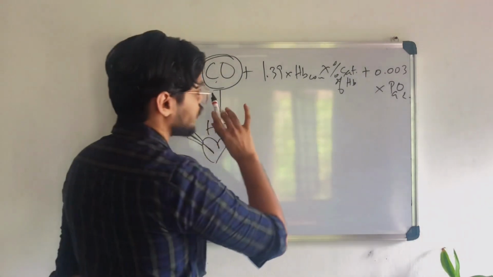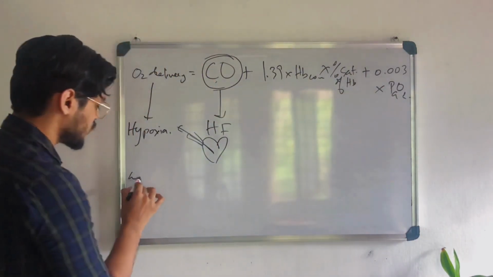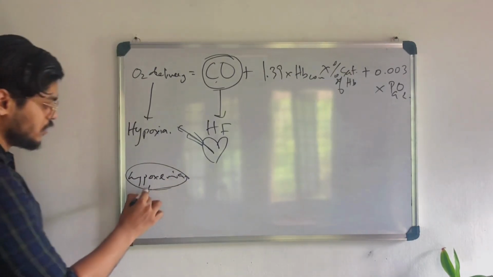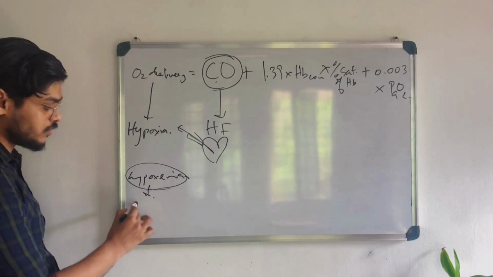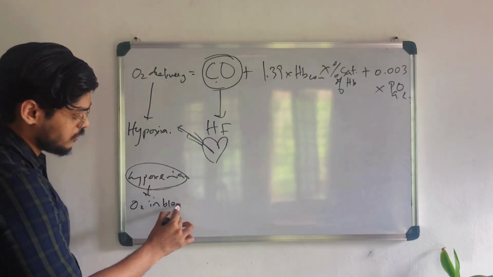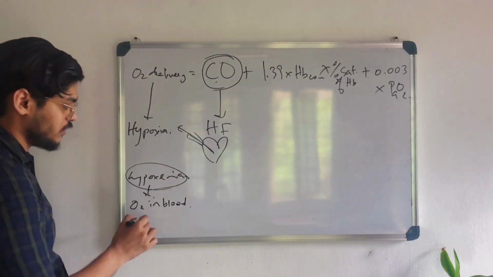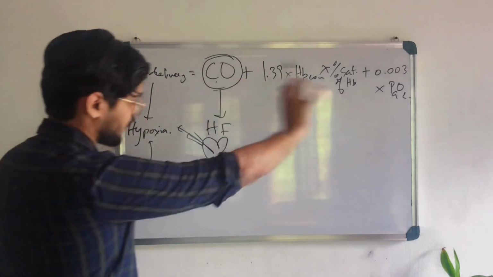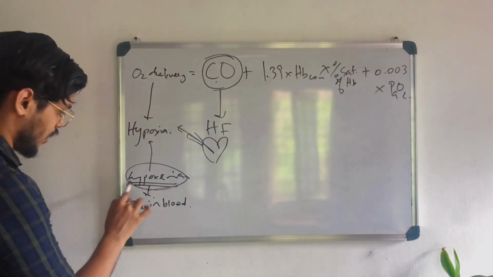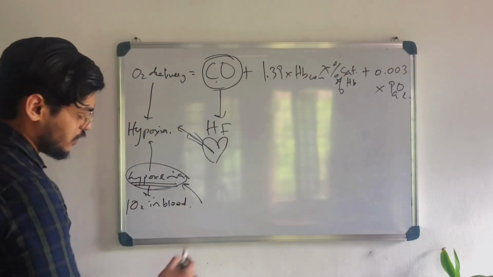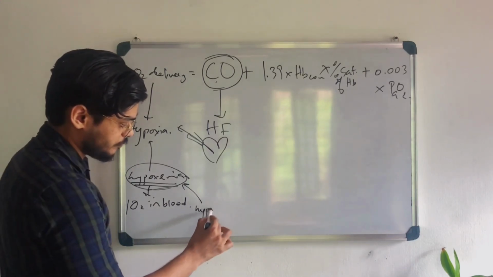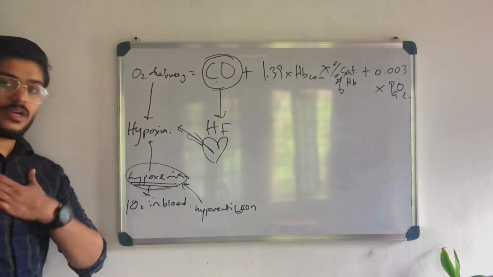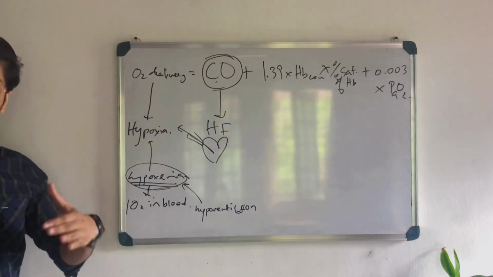And most of this factor decreases when there is hypoxemia. Decrease in the oxygen in blood, not in tissues, but in the blood. If hypoxemia is there, it can cause hypoxia, but most of this factor decreases if there is hypoxemia. What causes hypoxemia? There is hypoventilation. A person is not able to breathe, it is hypoventilation.